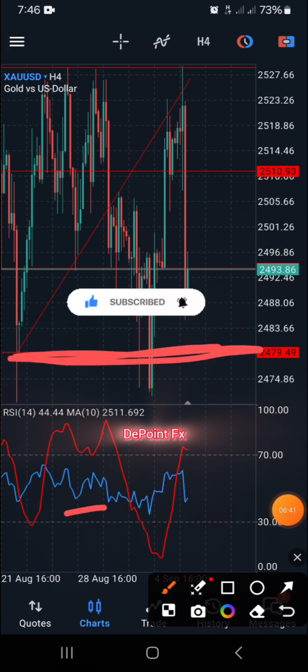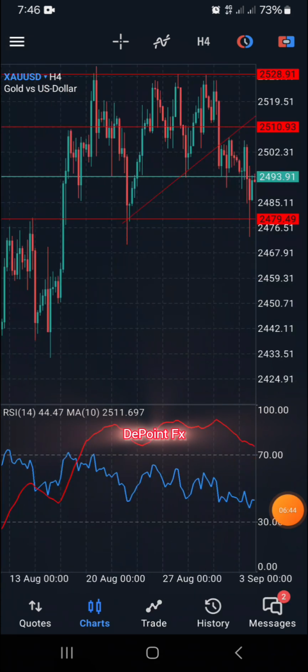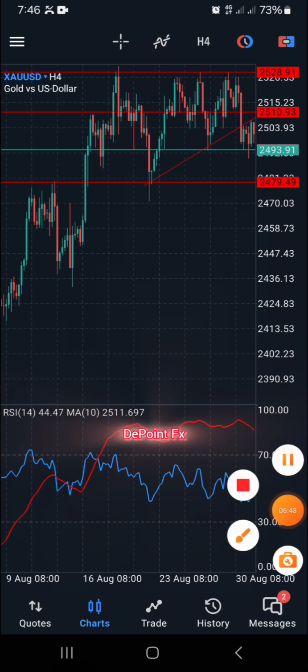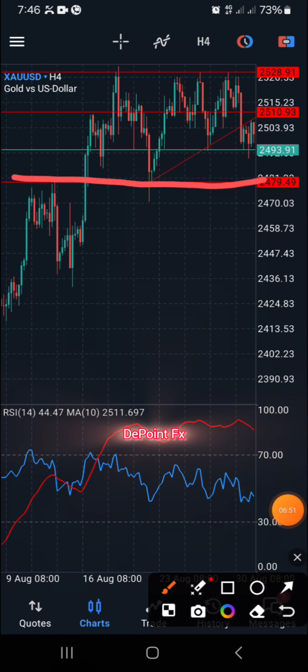So if you look at it now, this is the previous all-time high. Look at it. This is the previous all-time high. So this is a very strong resistance level, whereby if the resistance becomes a support zone, it is very difficult for that particular movement to penetrate inside that zone. So this particular resistance now becomes a support. So there is no way this movement will penetrate this resistance level and begin to go downwards. So that was my first confirmation.